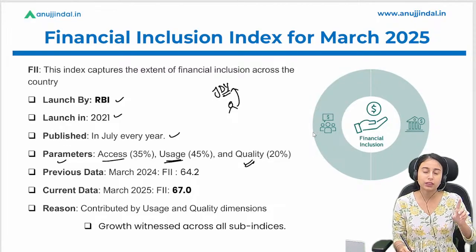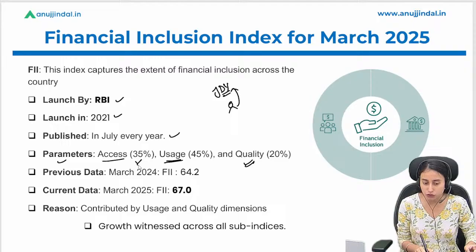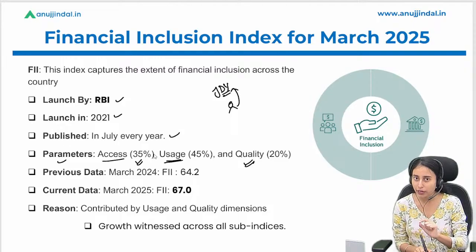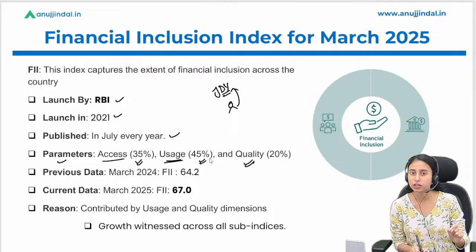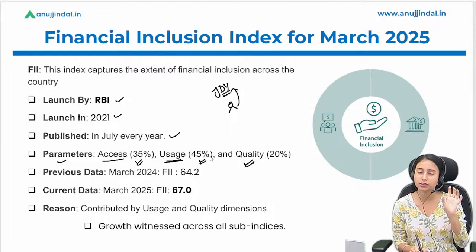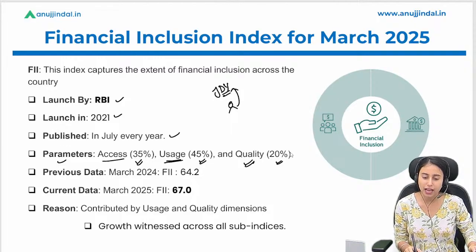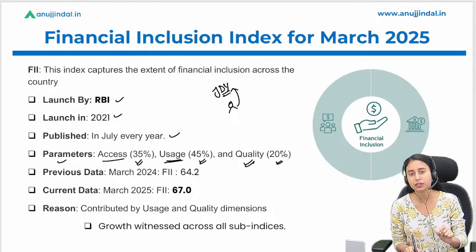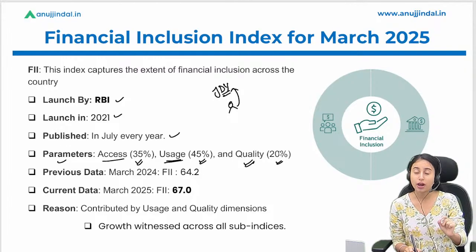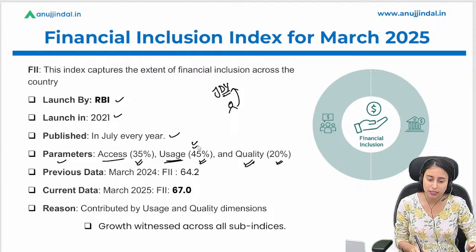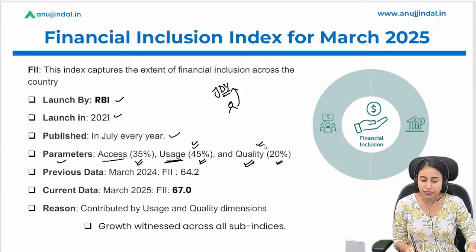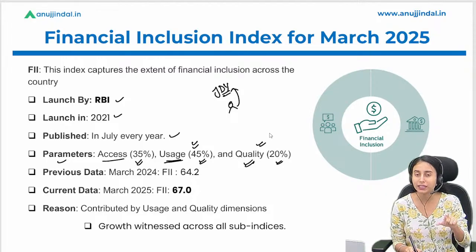Okay, so one thing that you have to remember is their weightages. Access has a 35% weightage in the whole financial inclusion index. Then we have usage. It has 45% weightage in the financial inclusion index. And lastly, the least one, quality, has 20% weightage. First thing that you have to remember is that the highest weightage is with the usage parameter, and the lowest is with the quality parameter, 20%.